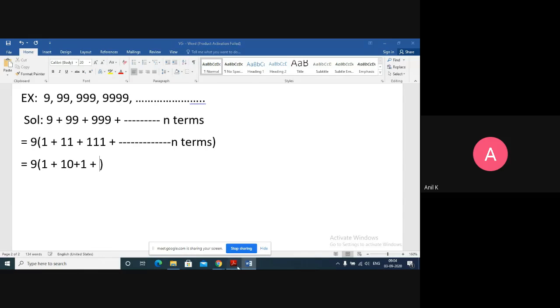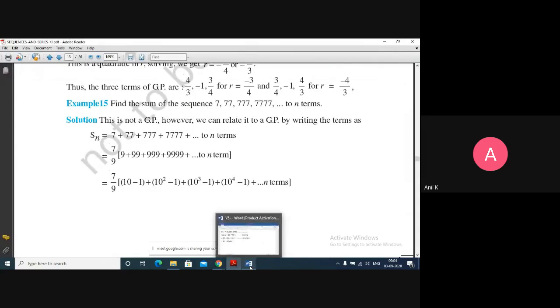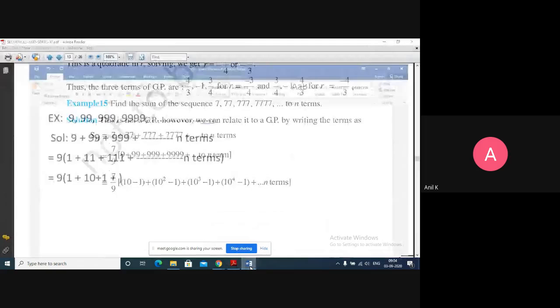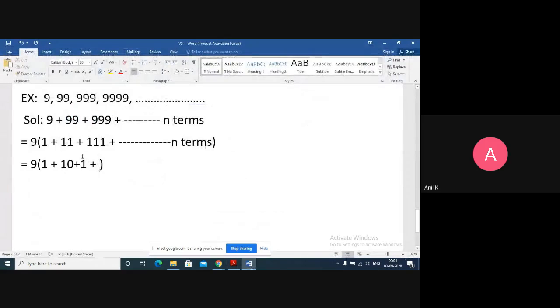Let me check the question. Instead of splitting, just a minute, let me rearrange the terms, not taking the common. 9 I'll write as 10 minus 1. This way it will be easy to solve.